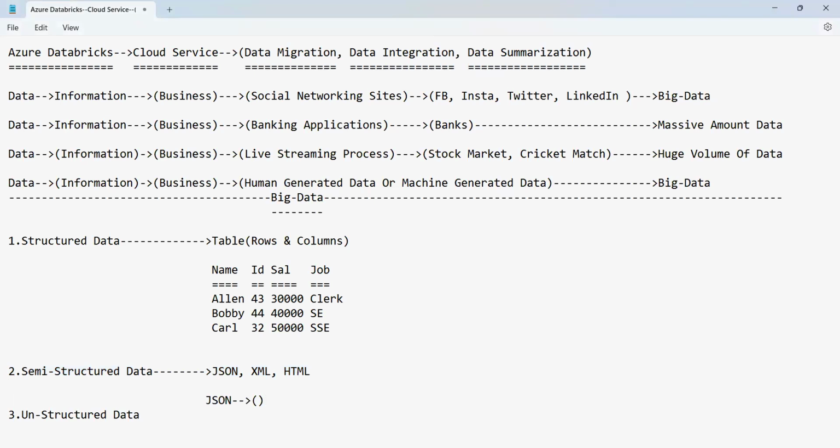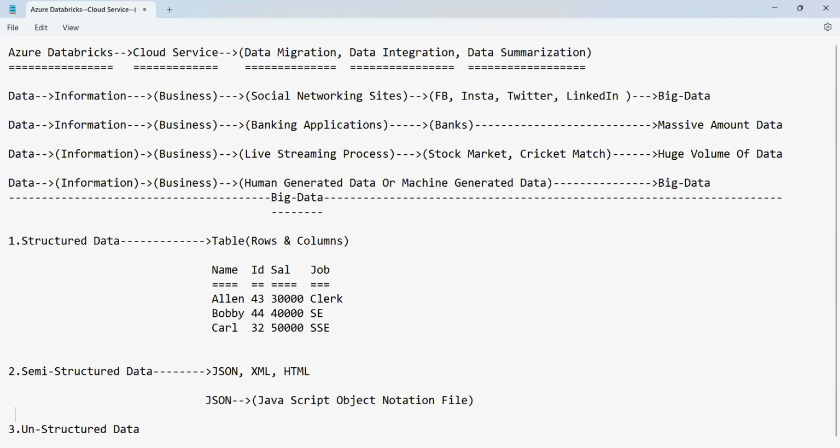JSON stands for JavaScript Object Notation file. JavaScript Object Notation file, JSON.